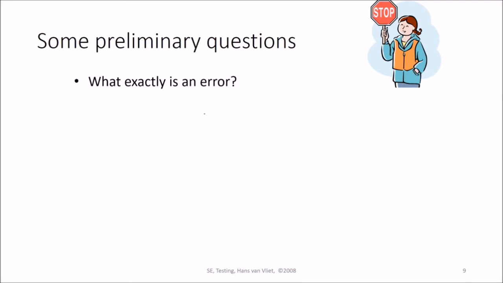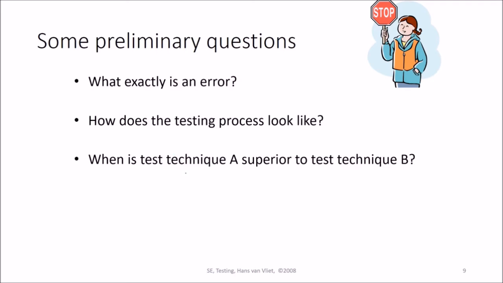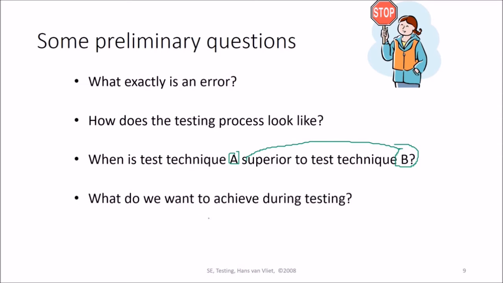So what exactly is an error? These are certain questions you need to know. What does the testing process look like? When does test technique A become superior to test technique B? When is B superior to A? What do we want to achieve during testing? What is our intent? And when to stop the testing?